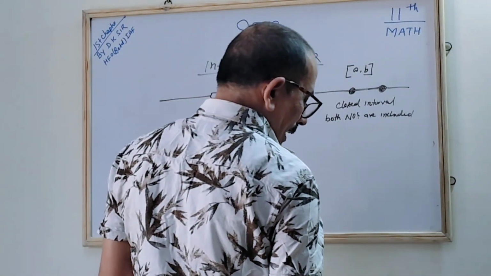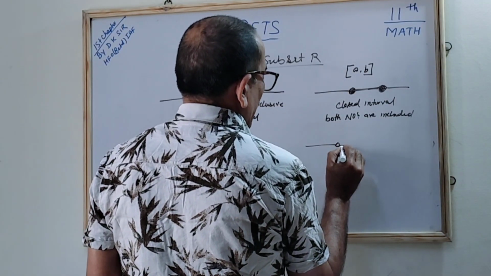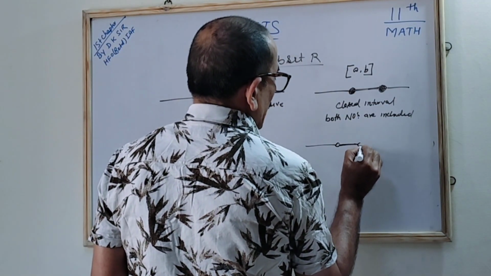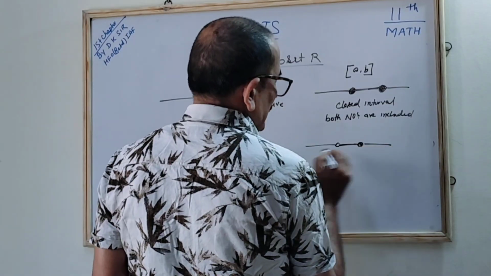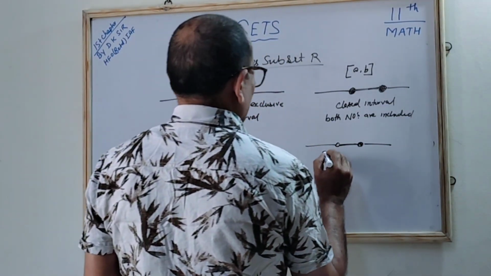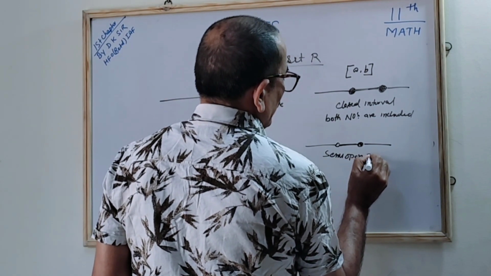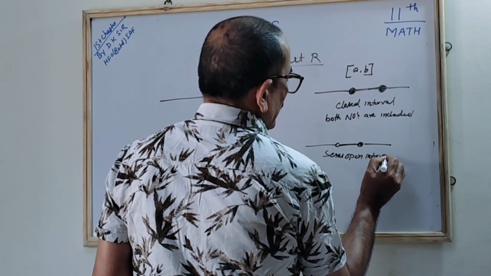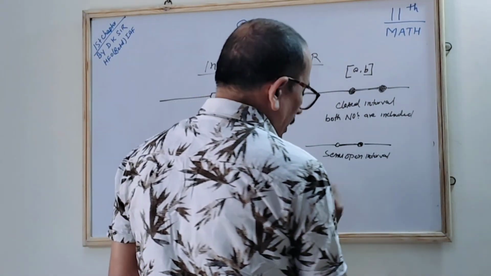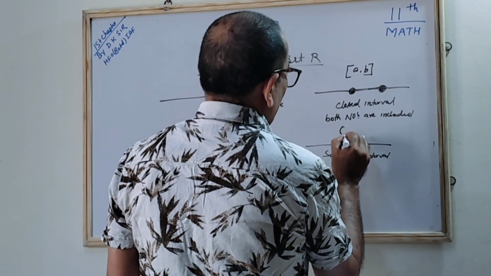The next is the semi-open interval. What is that? First is open, and then it is closed. Correct? So we say it is the semi-open interval. Where it is open, you put the small bracket like that.